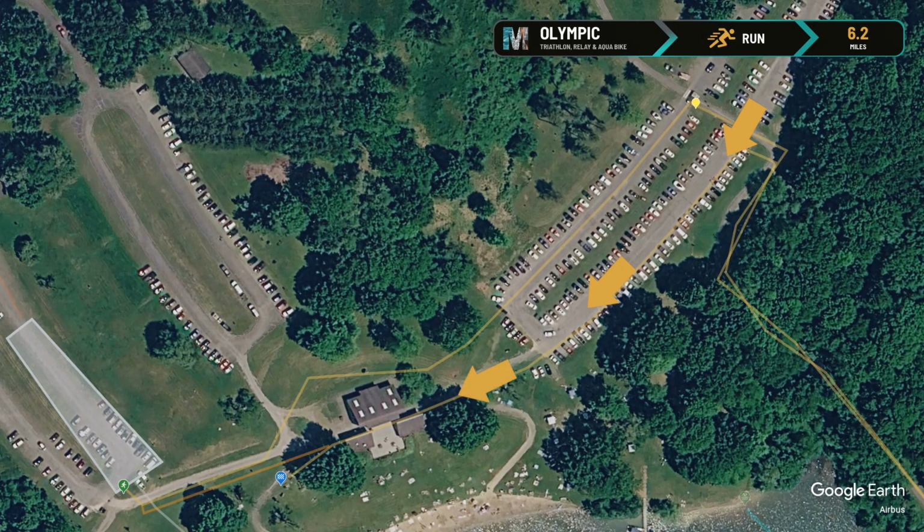You will continue on to the paved path that takes you between the restrooms and the concession stand. You'll see the finish line, but you'll run to the registration tent and turn right to make a second loop on the run course. After completing your second lap, you can head straight toward the finish line where you'll receive your medal, t-shirt, and begin your celebration.